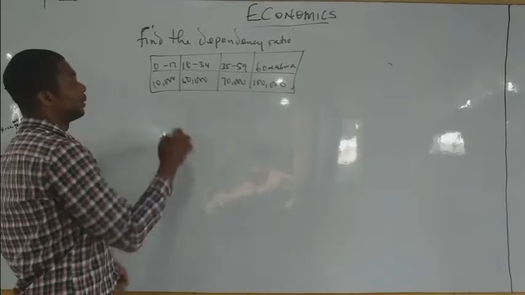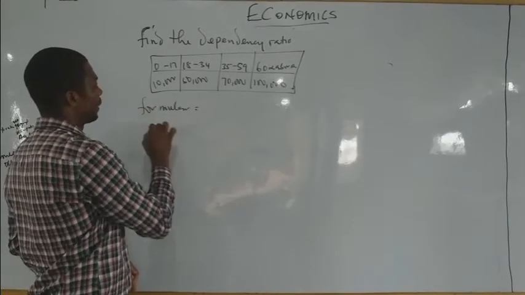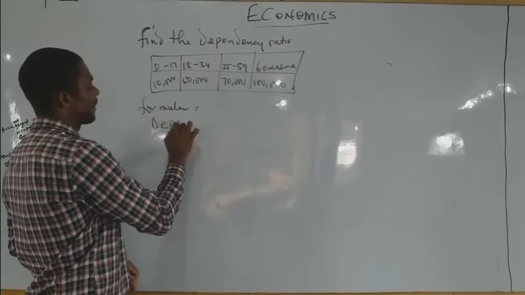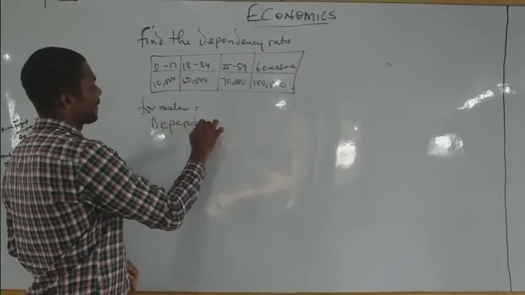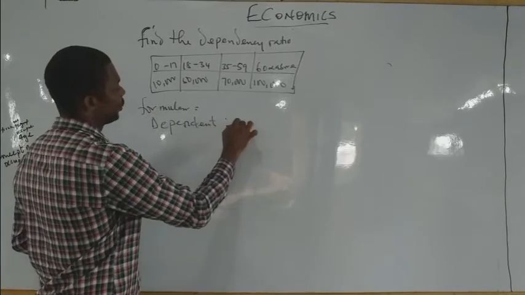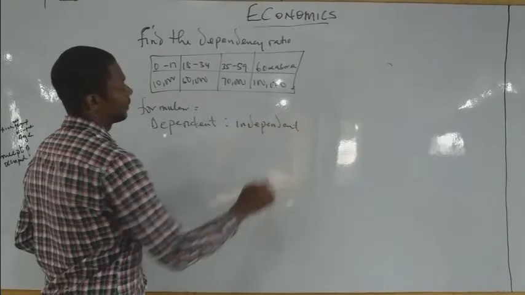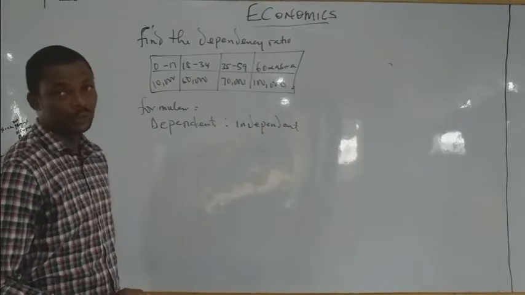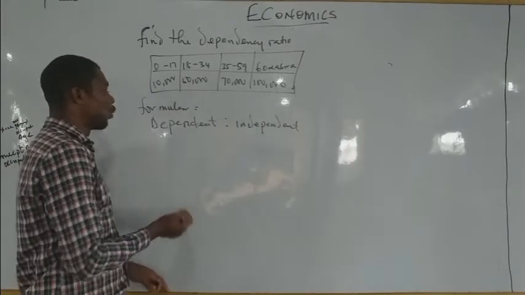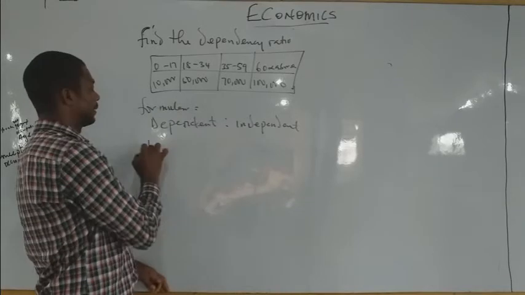What do you do? The formula for dependency ratio is dependent ratio independent. Who are the dependents?